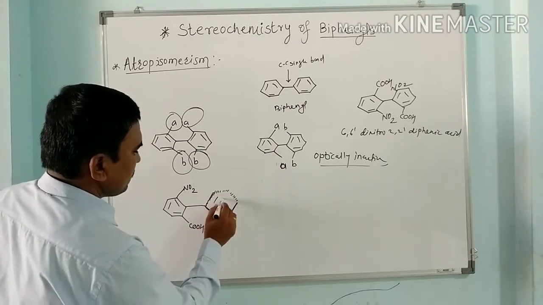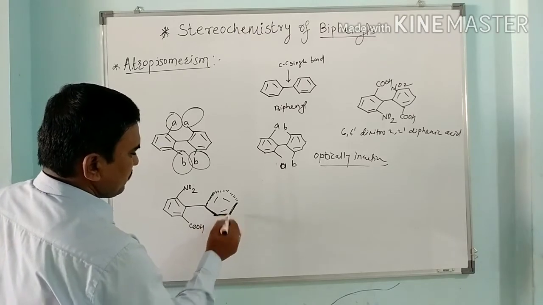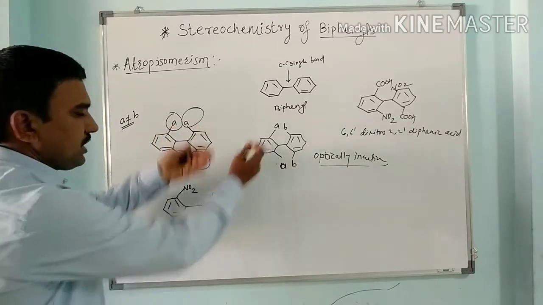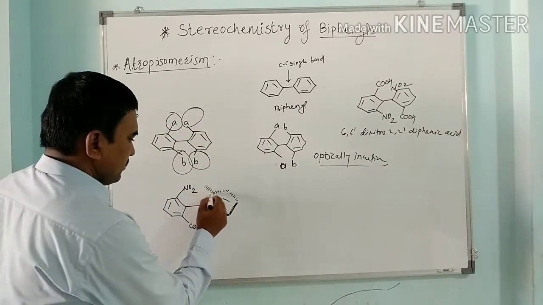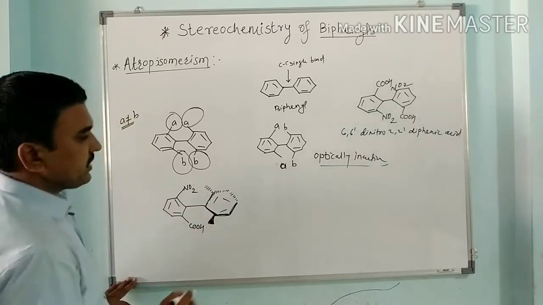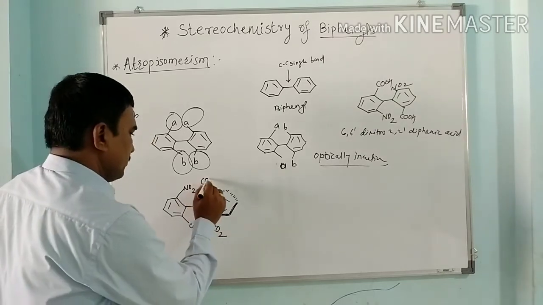These are the two carbons coming towards the observer, and these two carbons go behind. So here these groups are oriented to the front direction or back direction. So here it can be NO2 or COH.